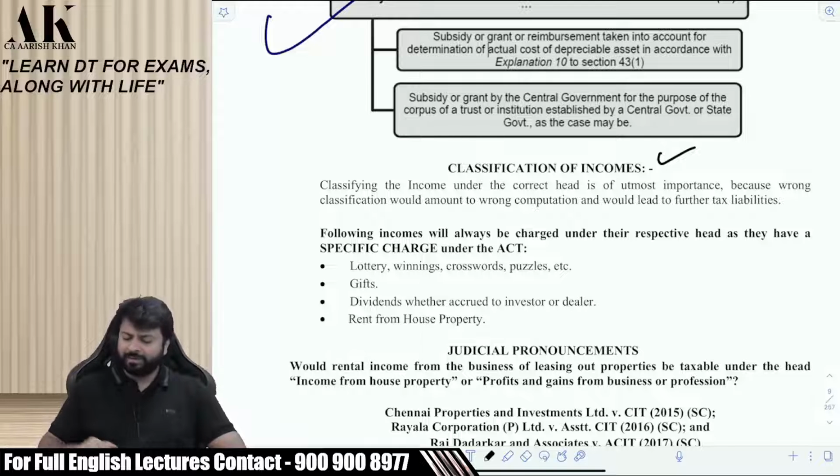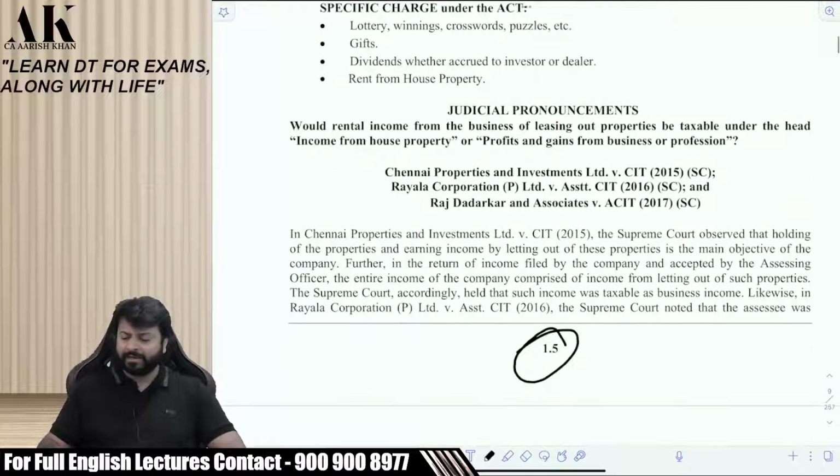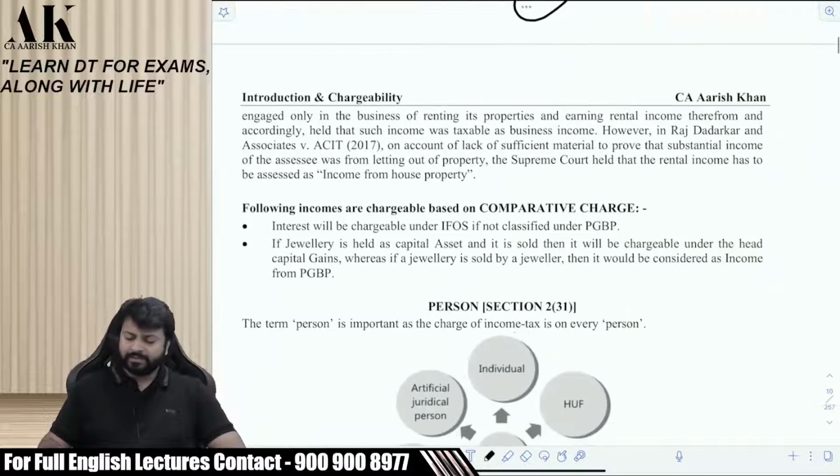Rental income, house property. But for rental, there is a debate. It can also go in PGBP, as you can see in this case law, right? Then there are certain incomes which are comparatively charged, whether it is charged in PGBP or IFOS, depends. Like interest income, right? Like profits, right? You can read from here. I am talking about these two points. This case law we have already read.